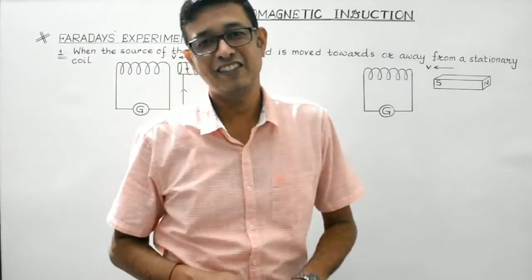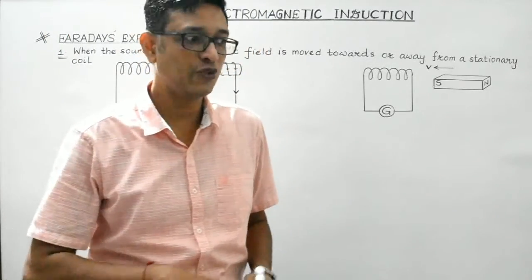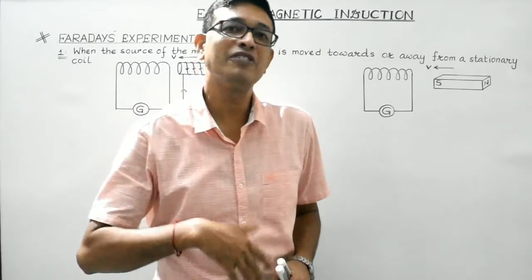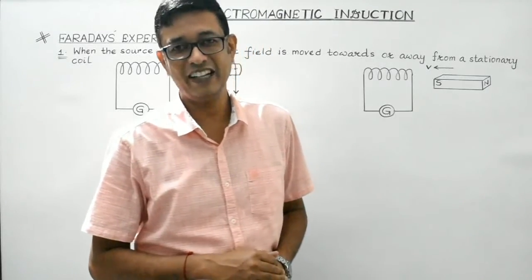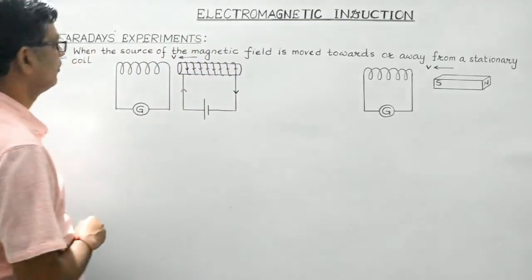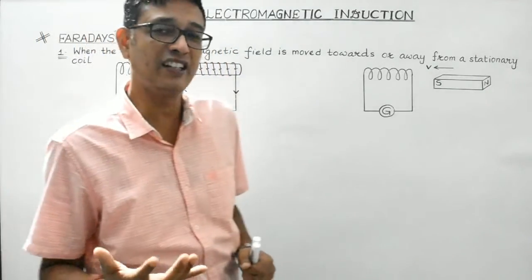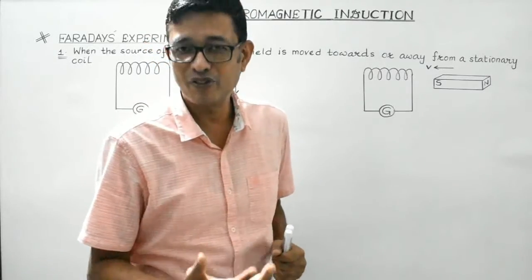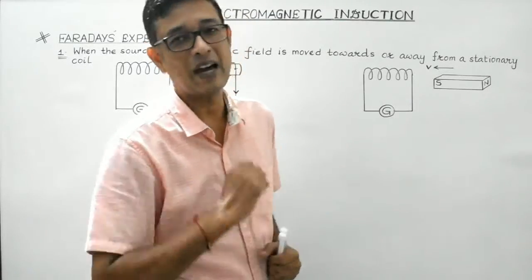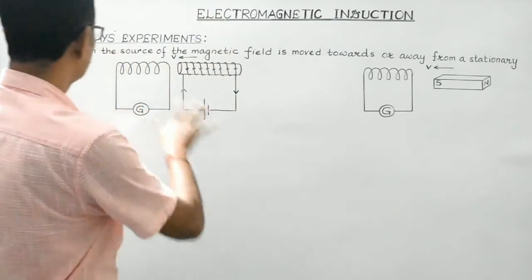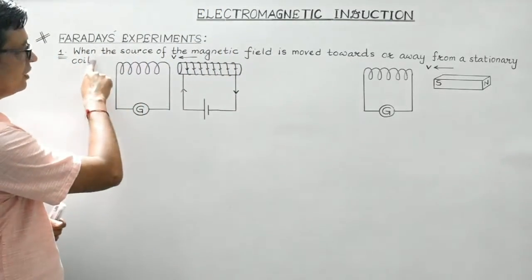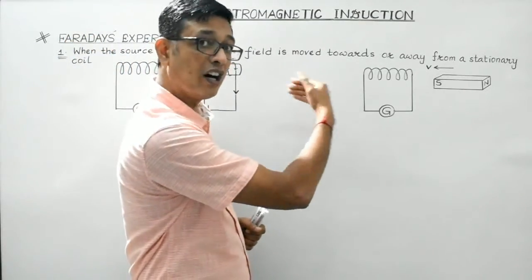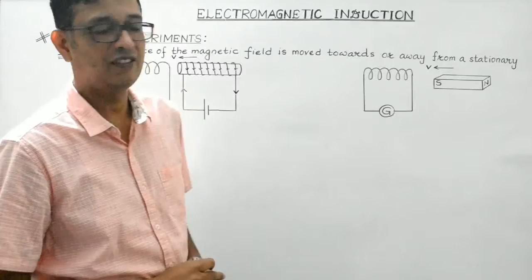Let us discuss some experiments which were performed by Faraday which led to the laws of electromagnetic induction, right? So first and foremost, we will discuss how induced current is produced in a coil whenever there is a relative motion between the coil and the source of the magnetic field. So let's discuss experiment number 1, that is when the source of the magnetic field is moved towards or away from a stationary coil, right?